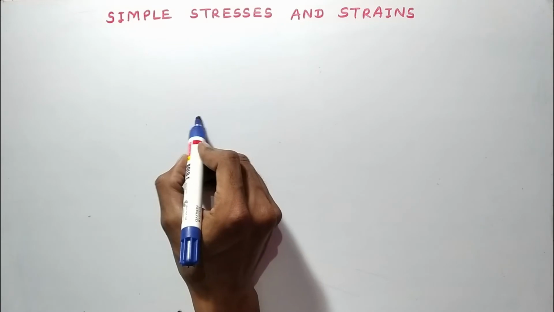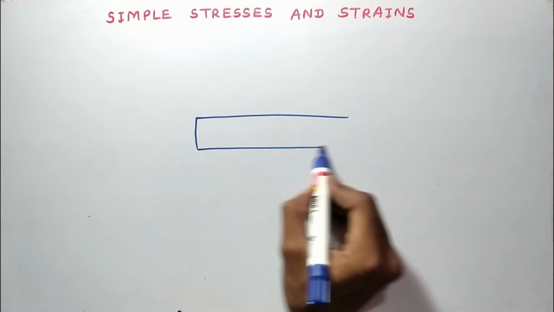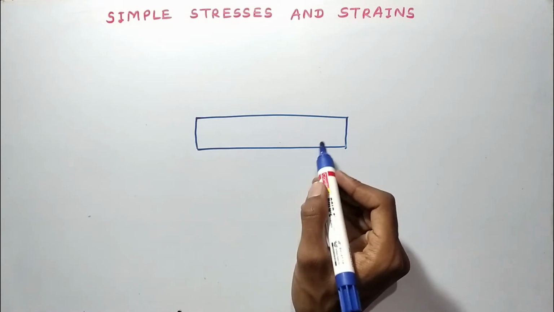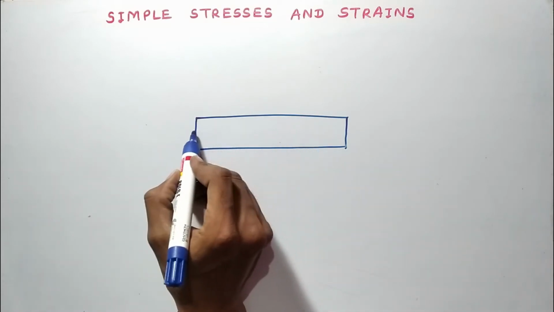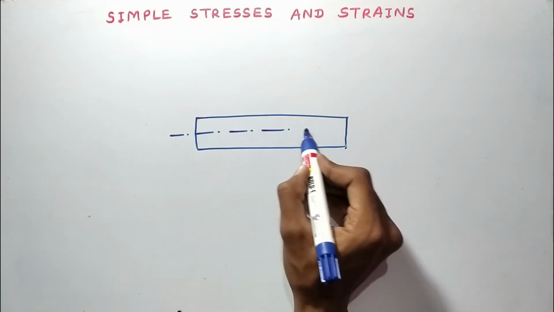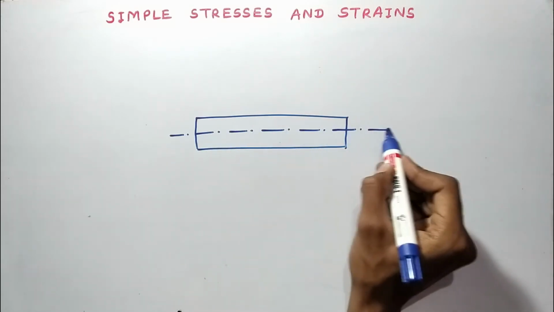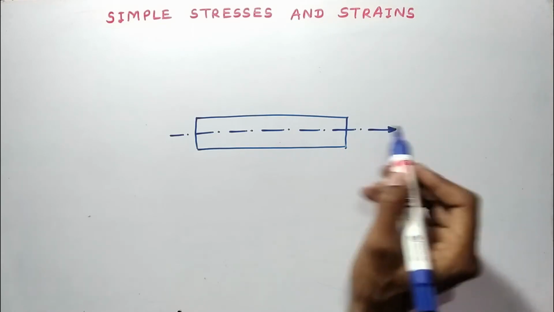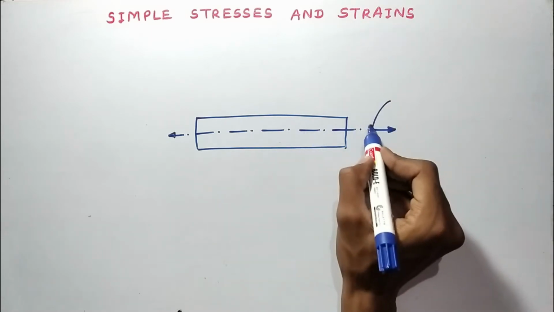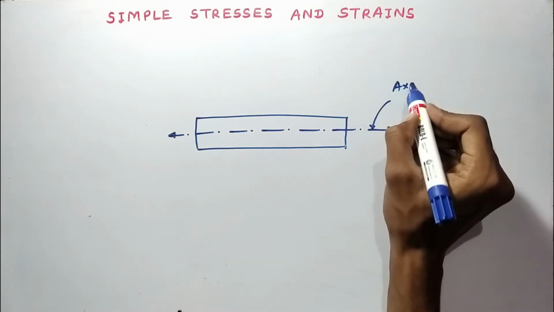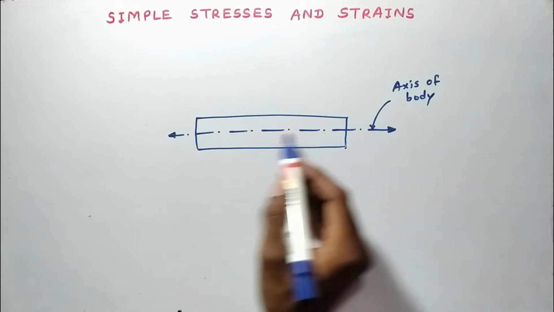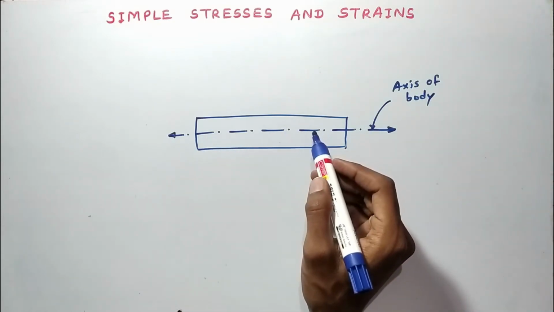This is a body. If this is a body of length say L, then this axis is called the axis of member, or axis of body.